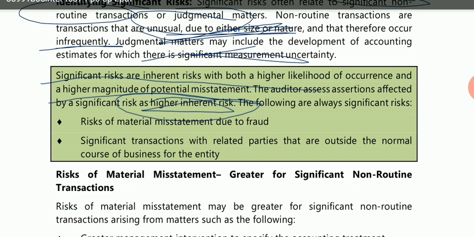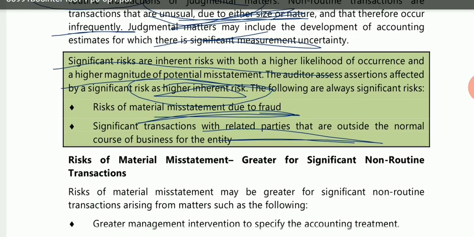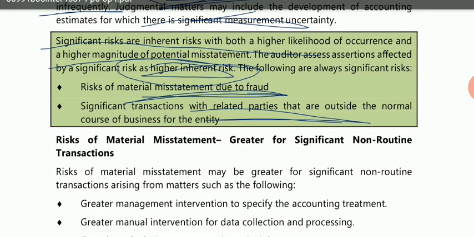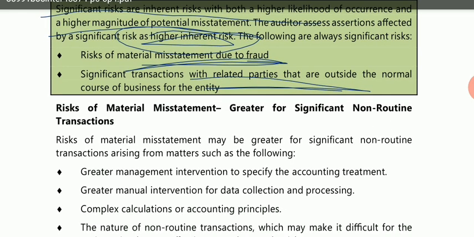If it is, then he will consider that this risk is more significant. Now, the following are always significant risks: the risks related to fraud and the risks with related parties, because there is a high degree of potential misstatement if these risks occur. If these misstatements occur, there will be a huge loss to the entity. Therefore, the auditor should consider at least these two risks as significant risks.